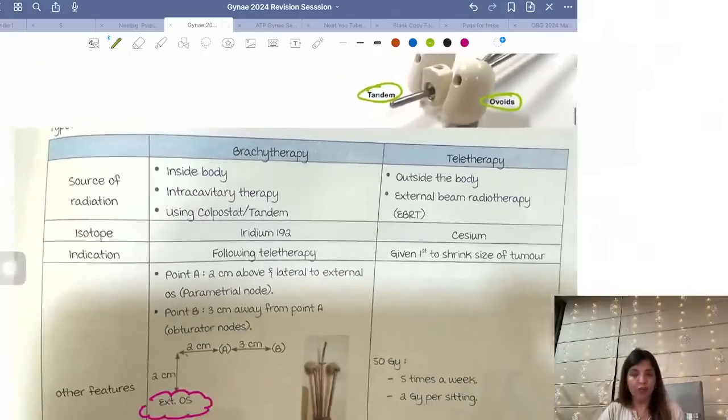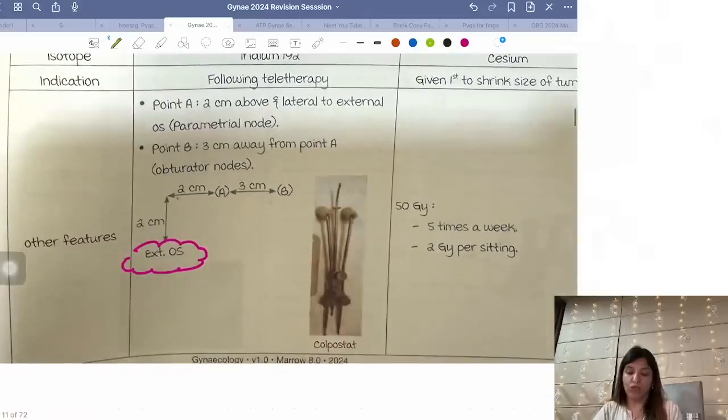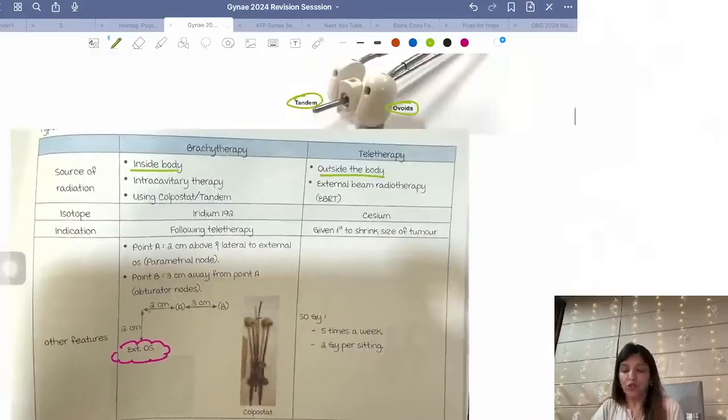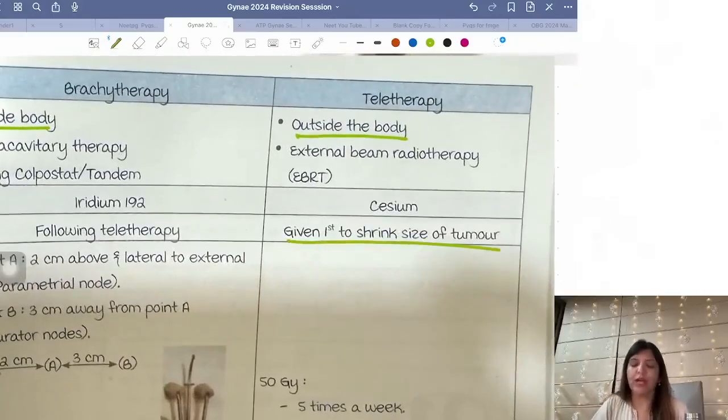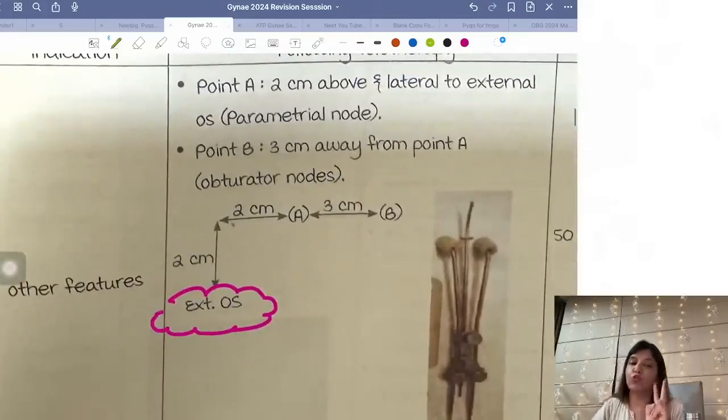When you are doing radiotherapy in cancer cervix, either the source can be inside the body or outside the body. It can be brachytherapy or teletherapy. Generally, you give teletherapy first so that the size of the tumor shrinks, and then you go for brachytherapy. When you are giving brachytherapy, you are going to select 2 points.